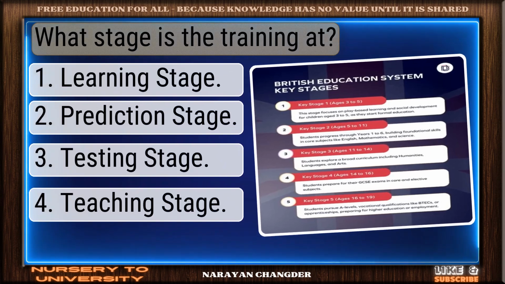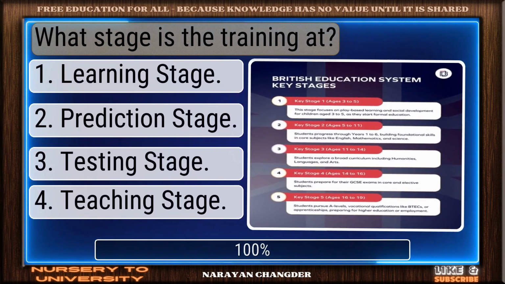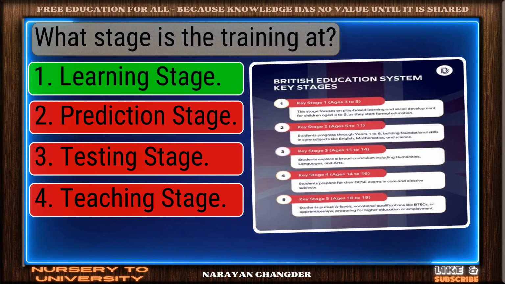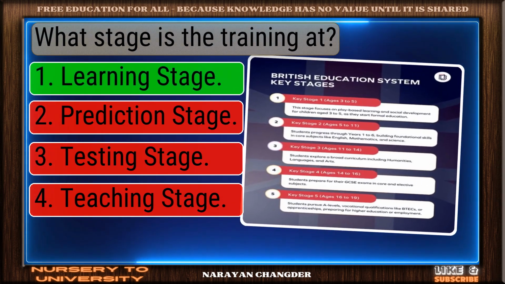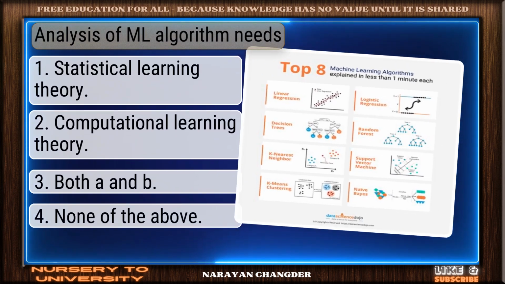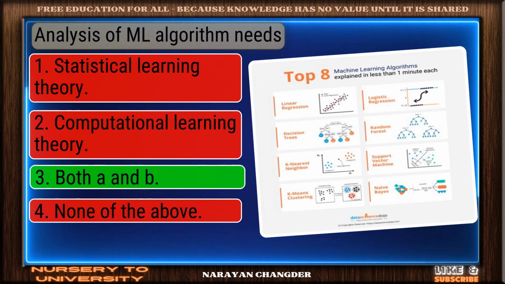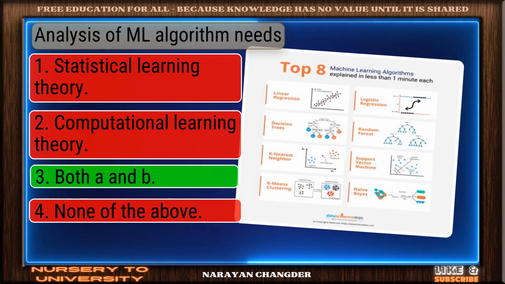Question number 53. What stage is the training at? Solid response. Learning stage is a valid choice. Question number 54. Analysis of ML algorithm needs. Smart pick. Both A and B is the correct choice.